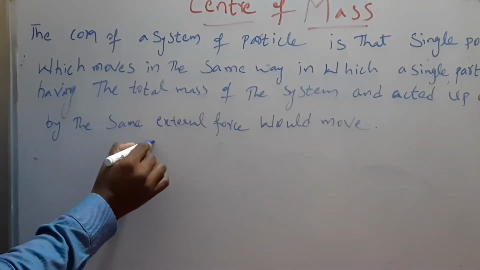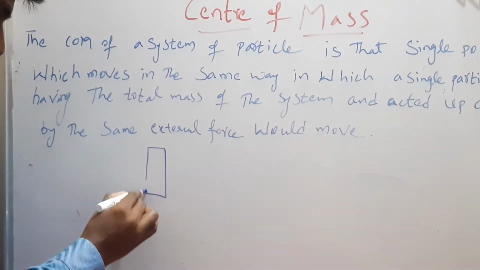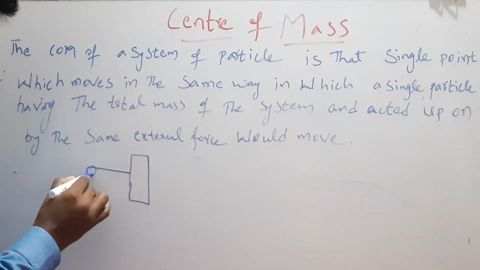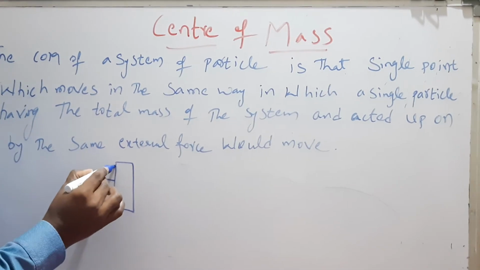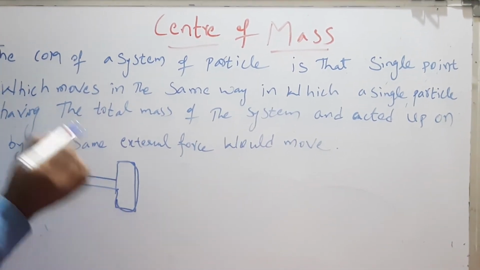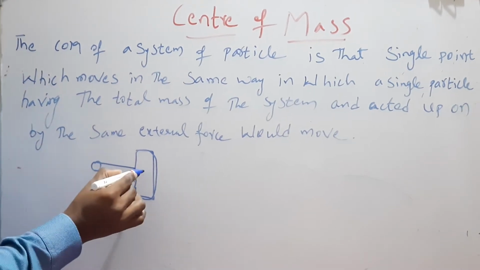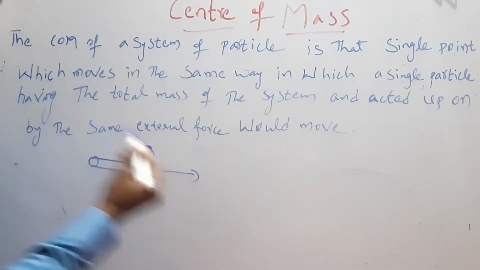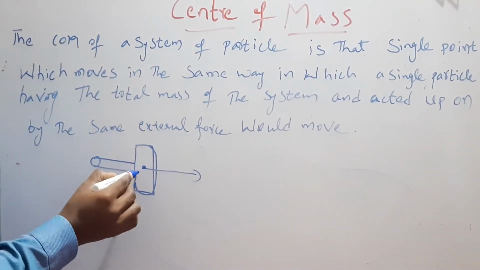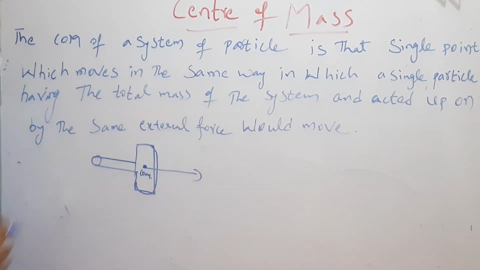If this is a hammer, when I use the hammer and throw it, I have applied the force at this point linearly, because this is the center of mass of this object.